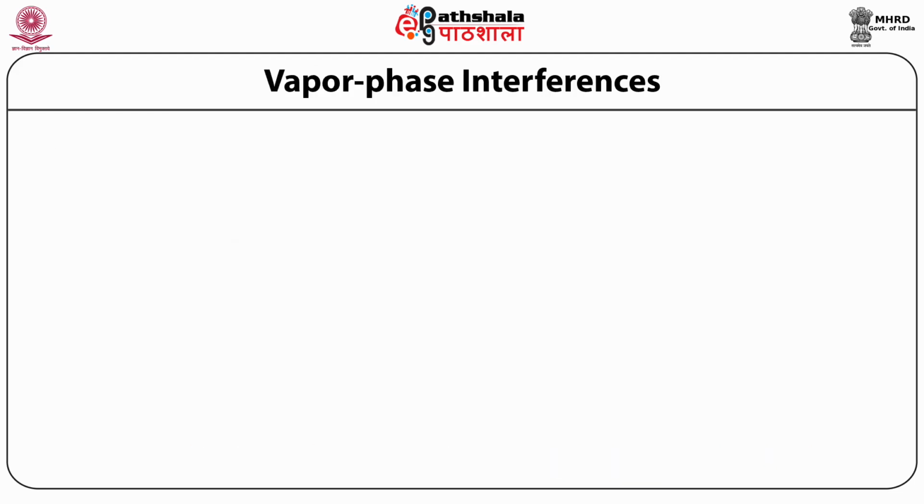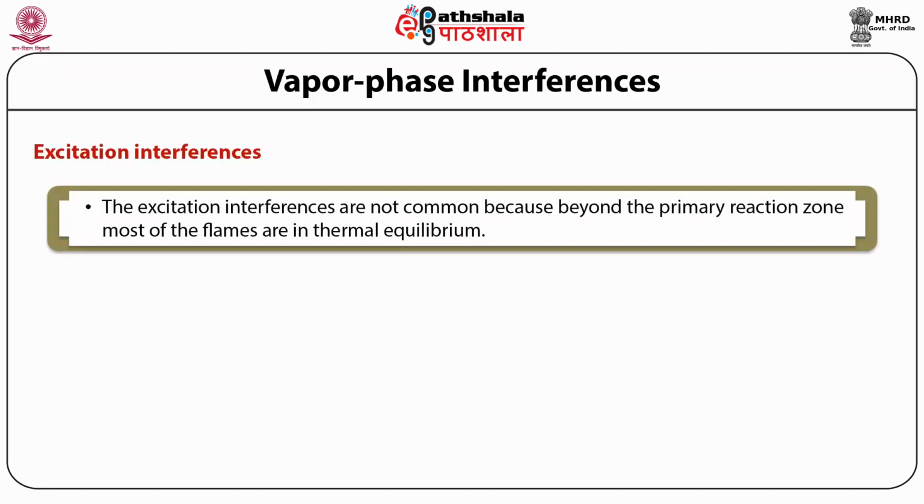So vapor phase interference, which is one of the categories of chemical interference, has been further divided into a number of interferences like excitation interference and dissociation interference. In flame spectroscopy, the excitation interferences are not common because beyond the primary reaction zone, most of the flame is in thermal equilibrium.